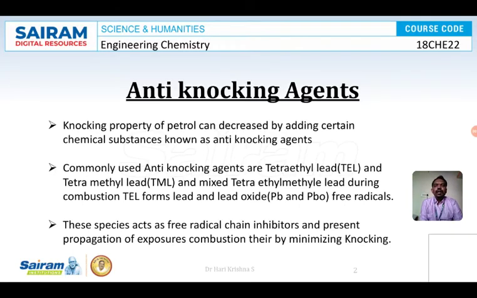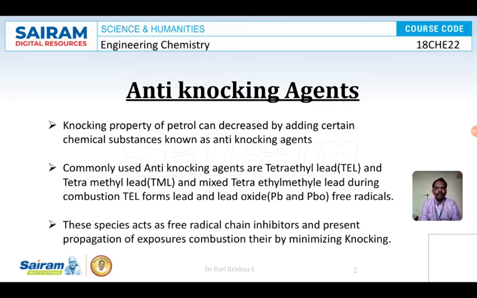Anti-knocking agents are small substances which, when present in small quantity, inhibit the knocking tendency of the fuel. The knocking tendency of the fuel can be decreased by adding certain small chemical substances, and those chemical substances are known as anti-knocking agents. So what are those chemical substances?